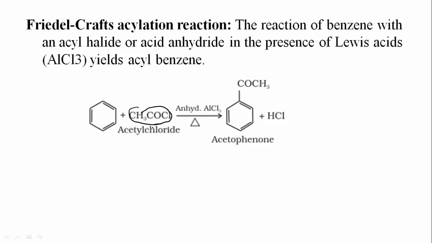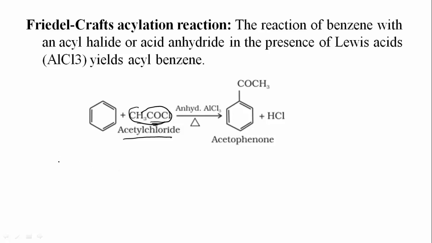COCl, such type of compounds are said to be acyl halides. Now CH3COCl is said to be acetyl chloride. In place of CH3, there may be C2H5 or C3H7. Such type of compound may be present, but this COCl will remain same.